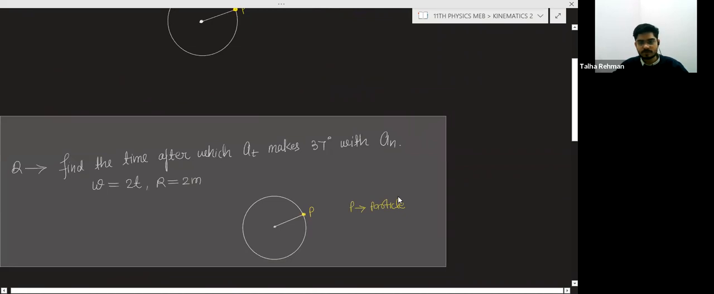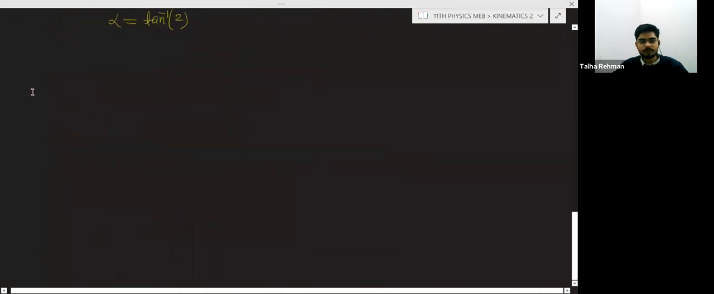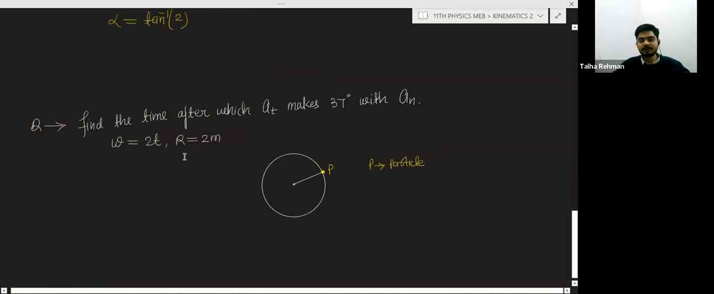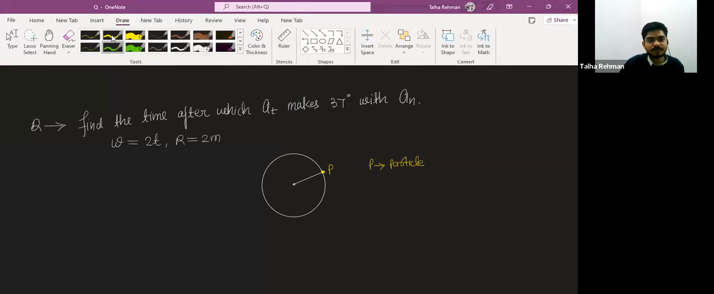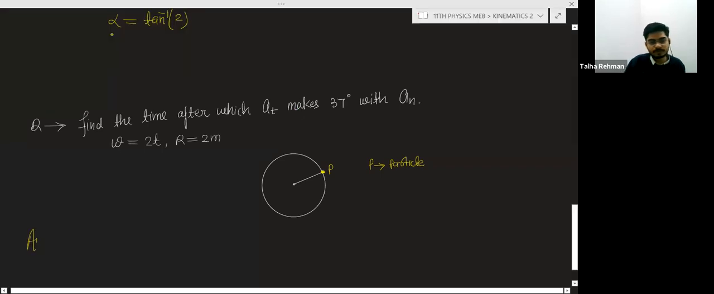Comparatively harder. A particle P is moving in a circular path and omega is given. Angular velocity of the particle is changing with time. Radius of the circle is given as 2 meter, and find the time after which the AT makes an angle of 37 degree with AN. Very simple question. We do not know after what time the angle will be this 37 degree.